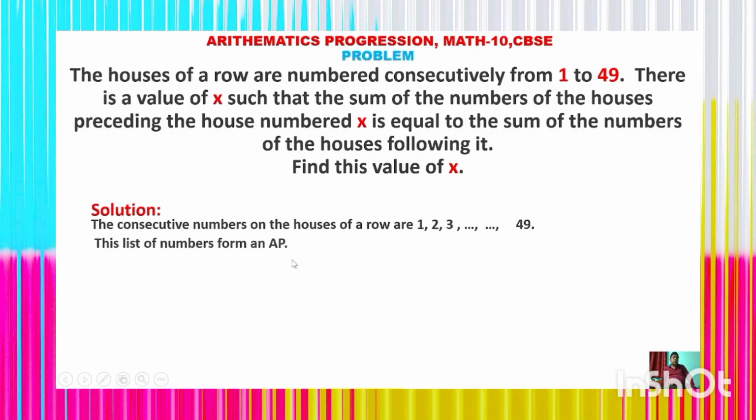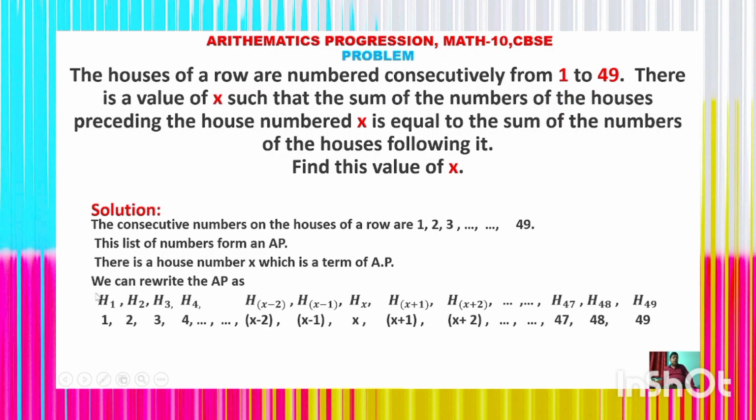This list of numbers clearly forms an arithmetic progression. There is a house number x which is also a term of the arithmetic progression. We can rewrite this AP as h1 whose house number is 1, h2 whose house number is 2, h3 whose house number is 3, h4 whose house number is 4, hx minus 2 whose house number is x minus 2, hx minus 1 whose house number is x minus 1, hx whose house number is x, hx plus 1 whose house number is x plus 1.